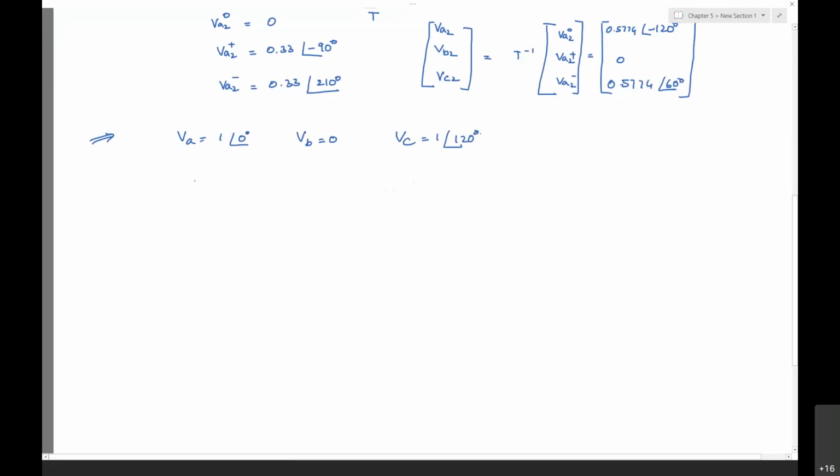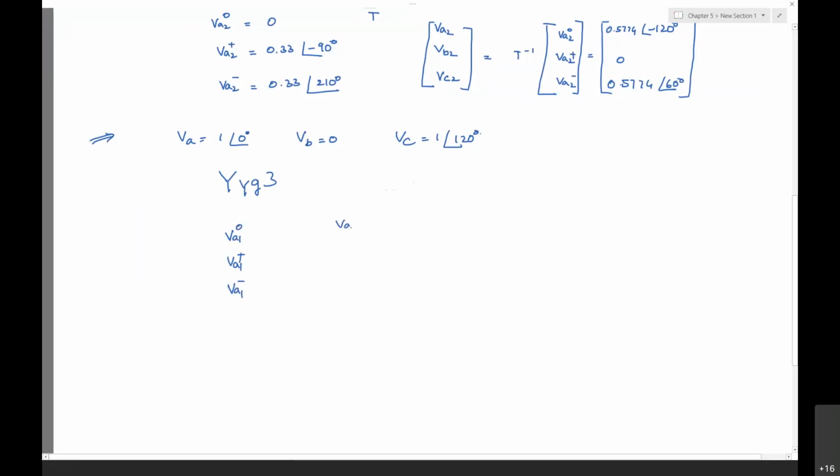And the type of the transformer is star star grounded on the secondary side, which is of 3. We need to convert to the sequence voltages on the primary side, VA1 0, VA1 positive and VA1 negative sequence voltage.